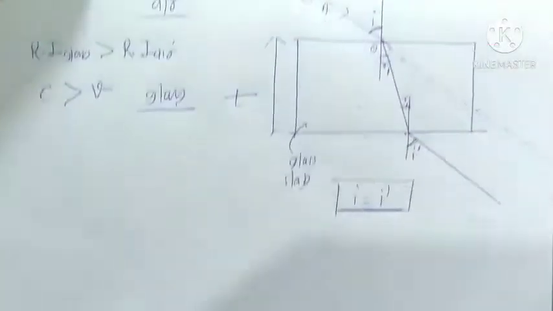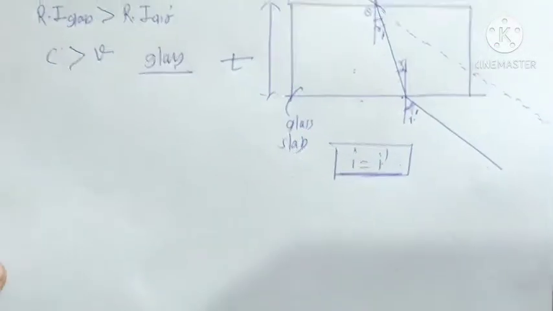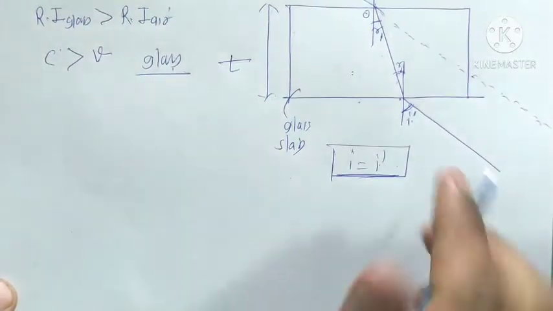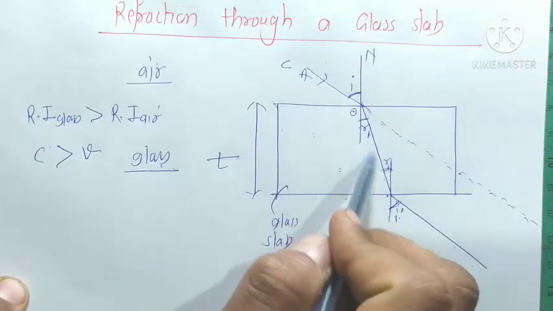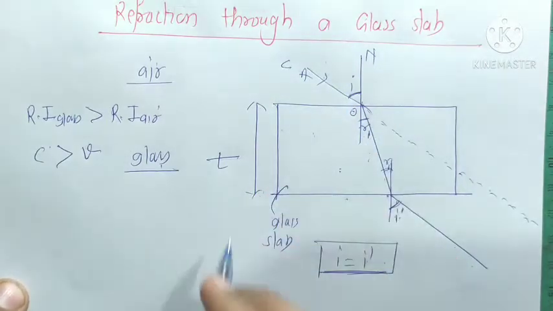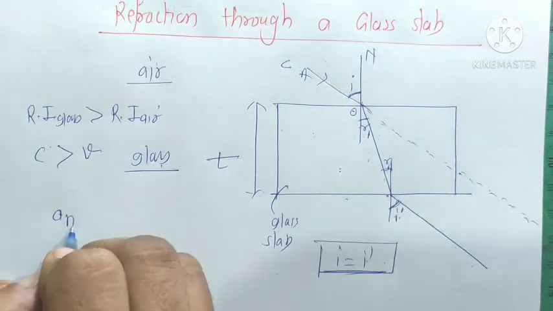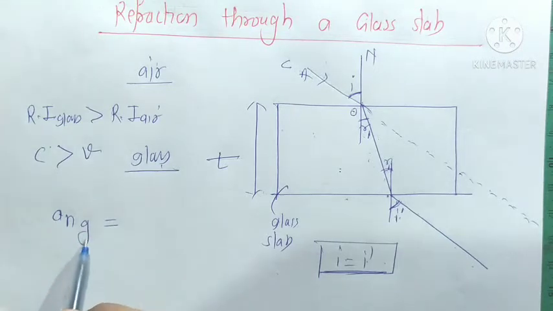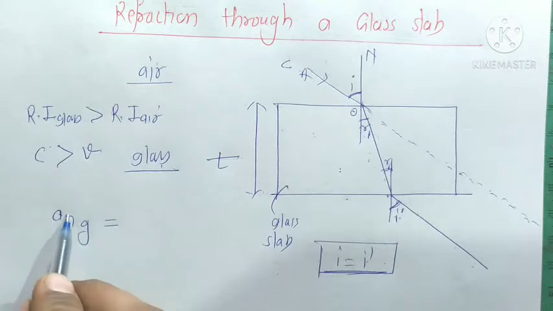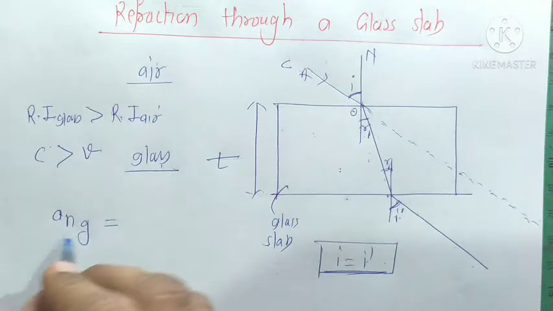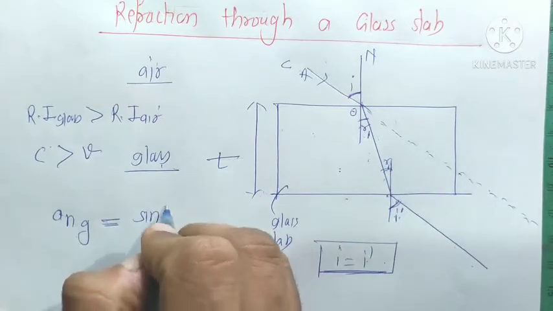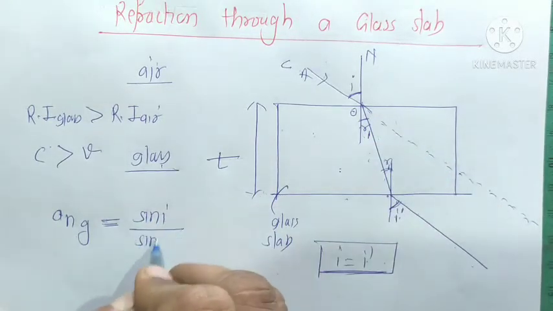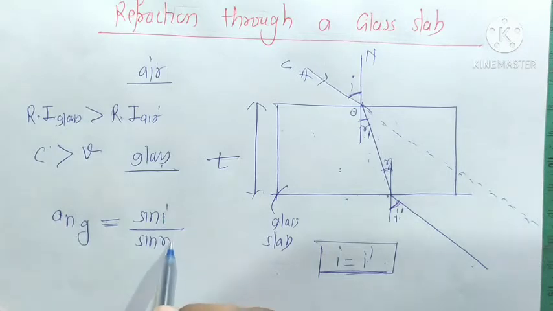So how do we prove it? Firstly, when the light goes from a rarer medium to a denser medium, the relative refractive index of glass with respect to air is sin I upon sin R1, the sine of the angle of incidence upon the sine of the angle of refraction.